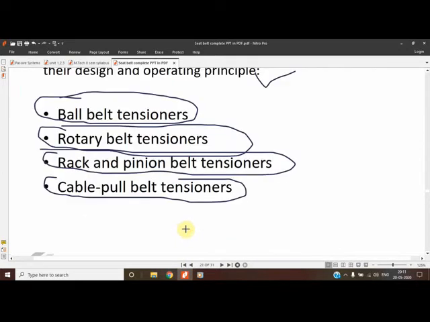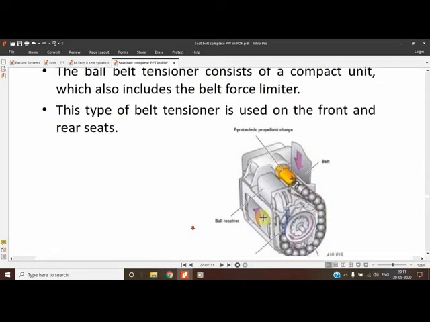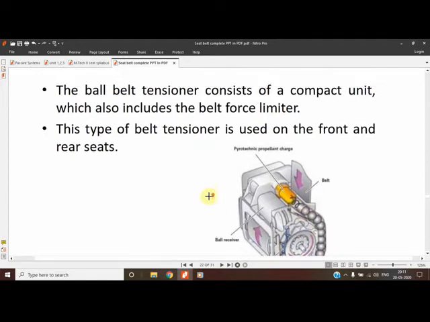So we will cover them one by one. First is the ball tensioner. These are the balls which are used, and the ball belt tensioner consists of a compact unit which also includes a belt force limiter, because a force limiter should be used, otherwise the passenger will get excessive force on his chest when the belt gets tightened. So these days a force limiter is also used.